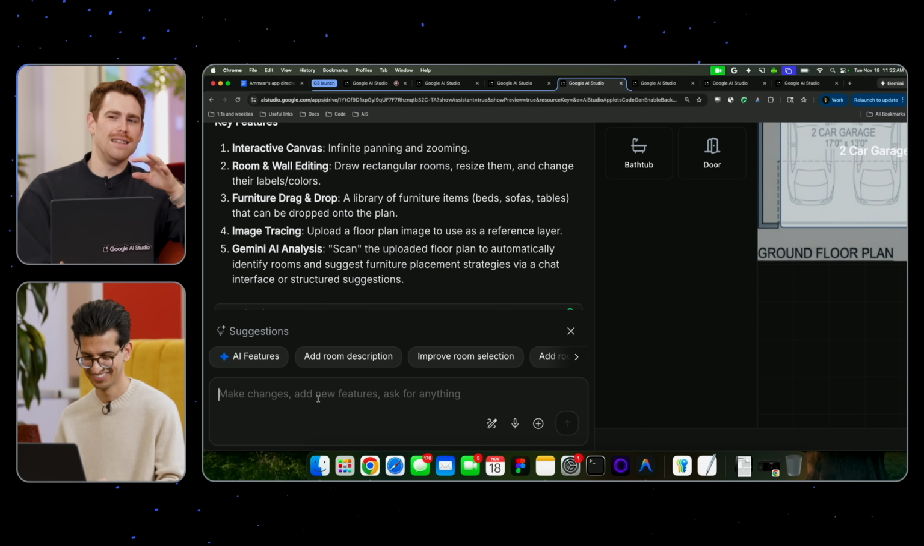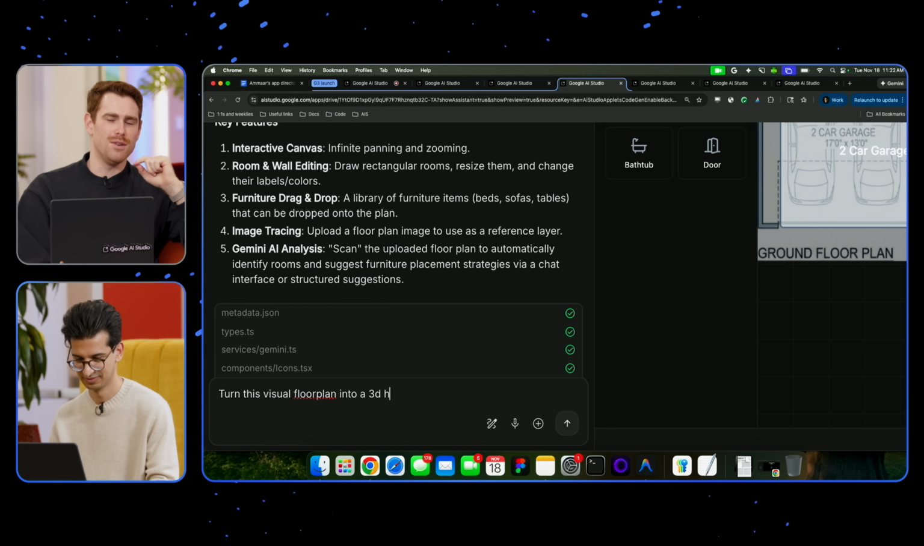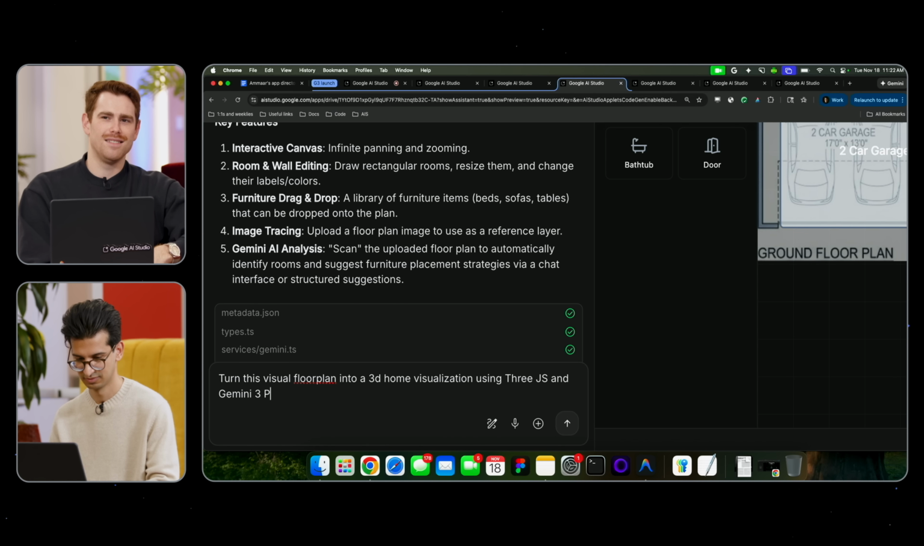And then I've got a live remix idea for this app. Can we turn this visual floor plan into a 3D home visualization using Three.js? I'm curious how close the Three.js physical form of it is to the original image, and we'll walk through and explore this future home.